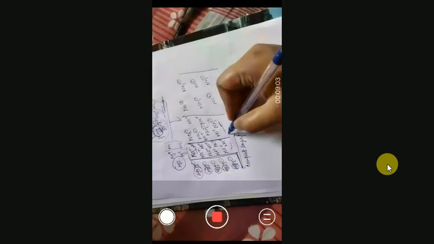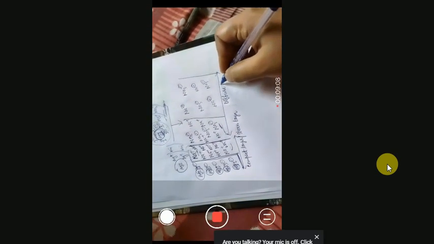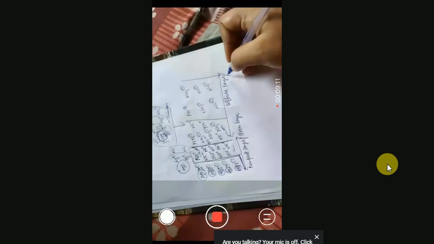Okay, and this other portion is called the diffuse layer, or Gouy-Chapman layer. They are not so compact, they are somehow far from each other. And these two layers together are called the electrical double layer.